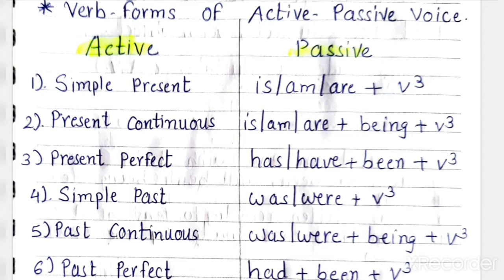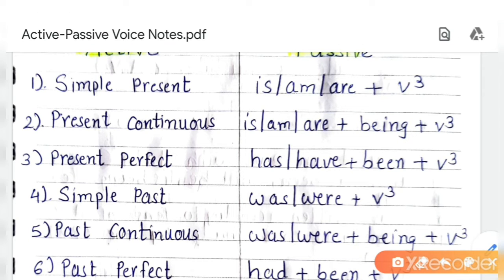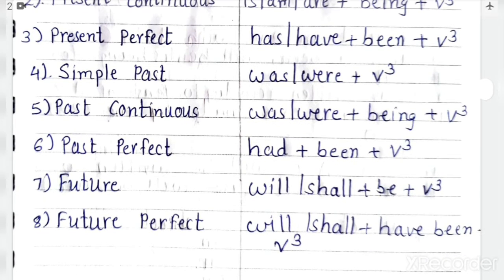Then third one is present perfect tense. Because it is present perfect, we use has or have according to the subject, plus been plus v3. Here a new word is added, been. It shows the perfect tense. And v3.